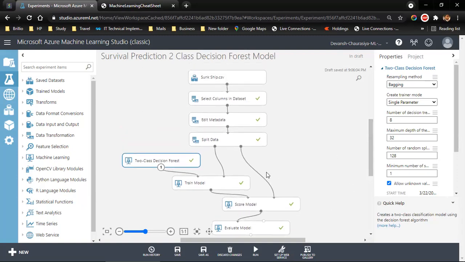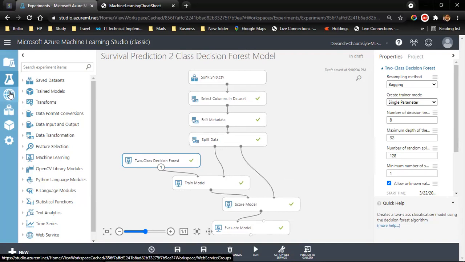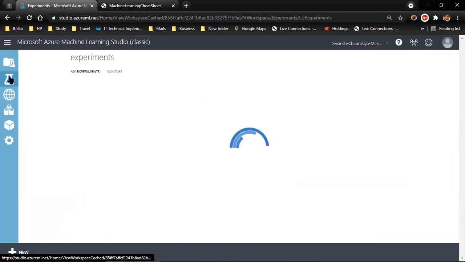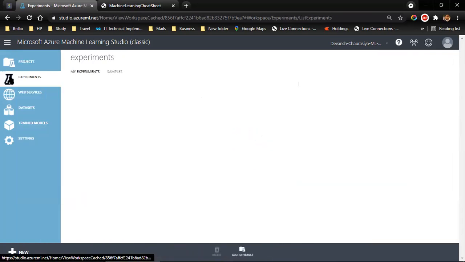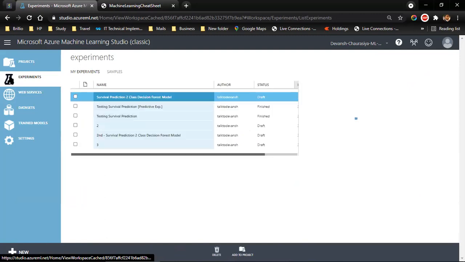But we did not publish it because though our accuracy was good, we thought, is there a way we can improve the accuracy? For that, what we did, we saved it, and we made a copy of it. Now let's go to that particular copy. Let's click on experiment one more time. And this is the copy that we built.